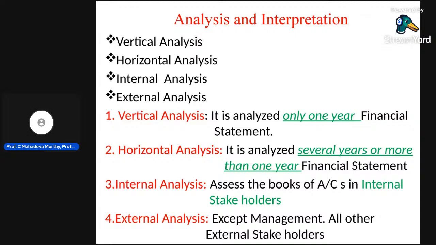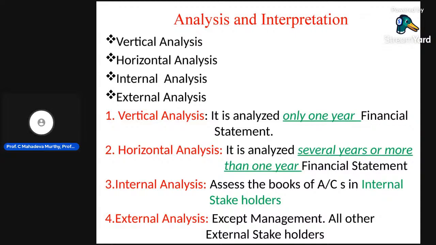Next one, internal analysis. The word itself says that. What do you mean by internal analysis? Internal analysis means assessing the books of accounts by internal stakeholders. Books of the business organization, books of accounts. Books of accounts in the sense, assess all the aspects of the books of accounts.